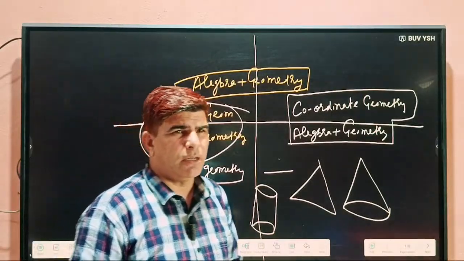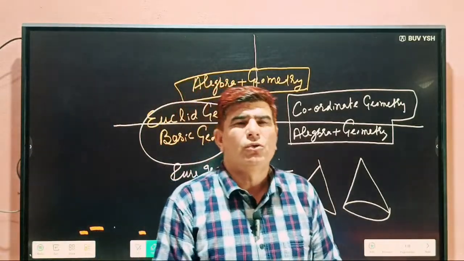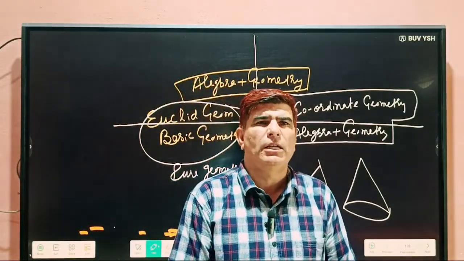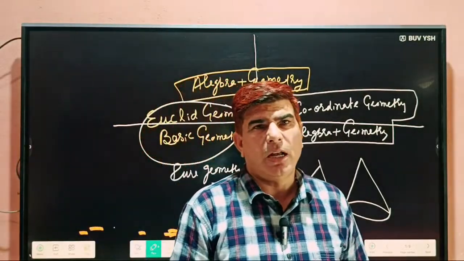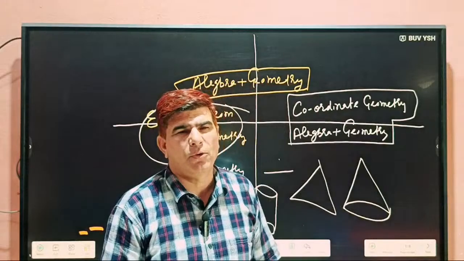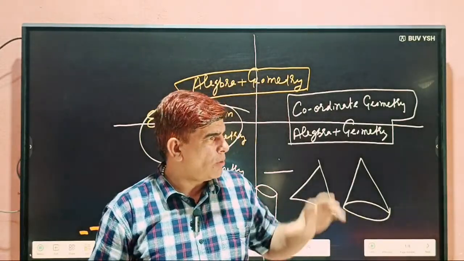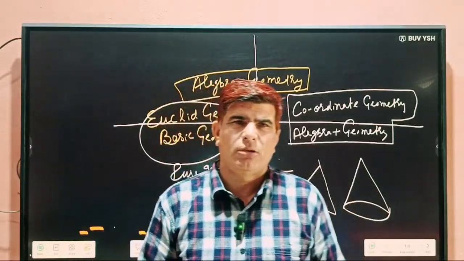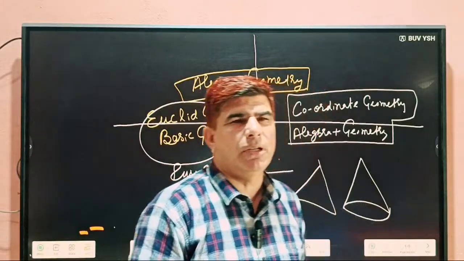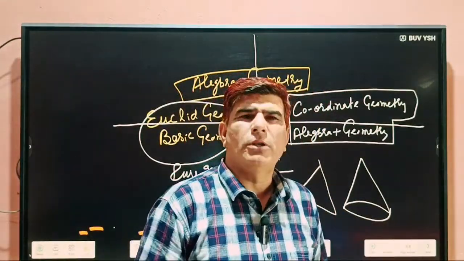In this chapter, roughly the idea is that two formulas are applicable. One is the distance formula, the second is the section formula. Like in AP, arithmetic progression, I told you two formulas. If you know these formulas, you will get full marks related to this chapter. That's why I'm saying this is an easy chapter, and if you understand, it becomes very easy.